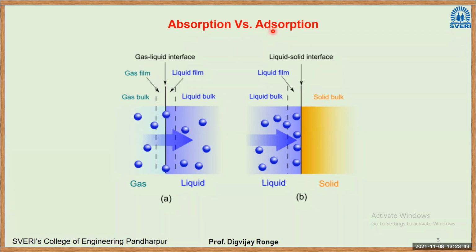Now, the second thing is adsorption. This is very famous in the case of electroplating. There is a solid surface, and then there is a liquid. The formation of liquid molecules on the surface of the solid is adsorption. This is generally famous in electroplating.